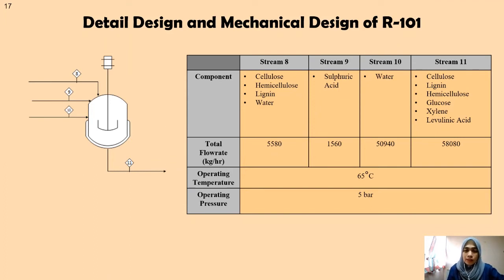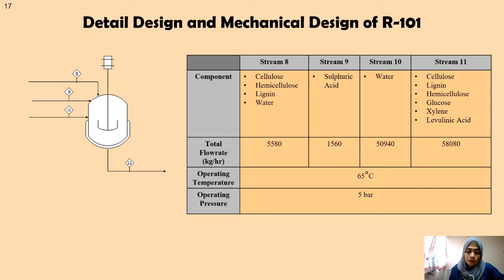Next, for the detailed mechanical design of R101, I was assigned to design R101, which is the CSTR reactor. R101 is a CSTR reactor that will undergo the acid hydrolysis process, whose main purpose is to convert cellulose to glucose with sulfuric acid as catalyst. There are 3 inlets for R101, which are streams number 8, 9 and 10. Stream 8 consists of components extracted from the pre-treatment process, stream 9 consists of sulfuric acid, and stream 10 consists of water.